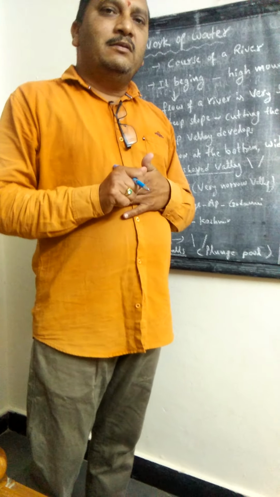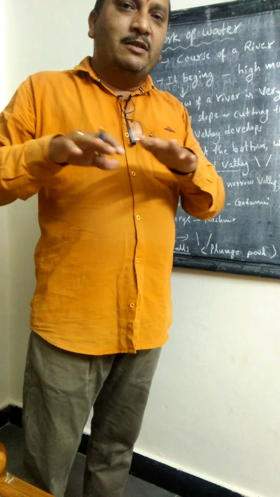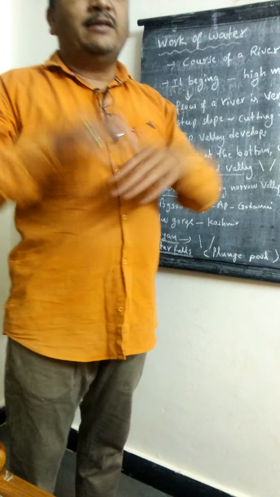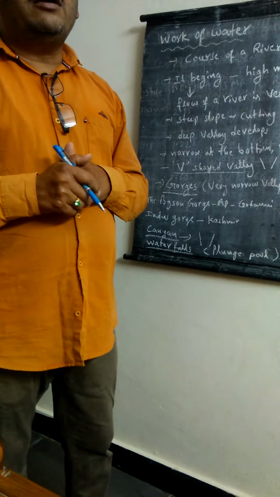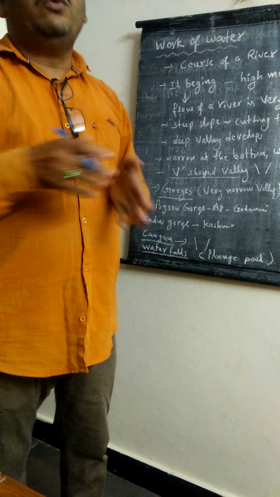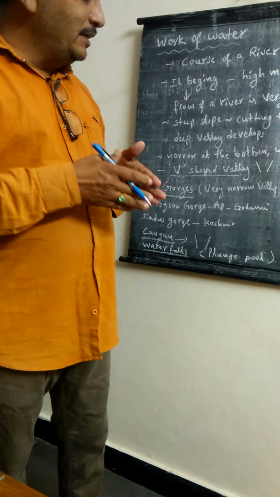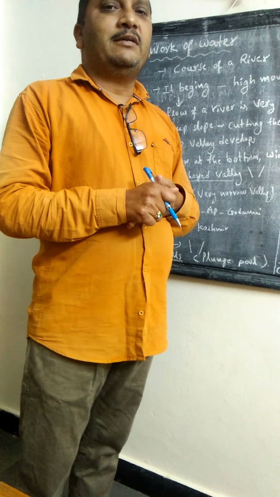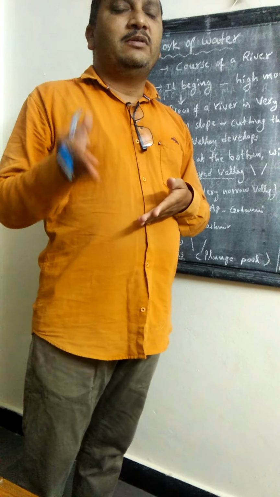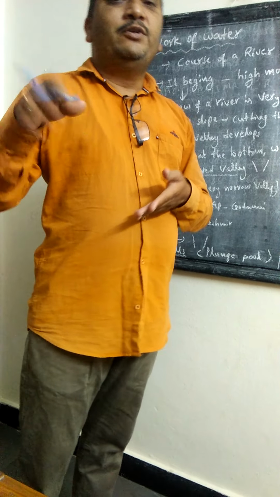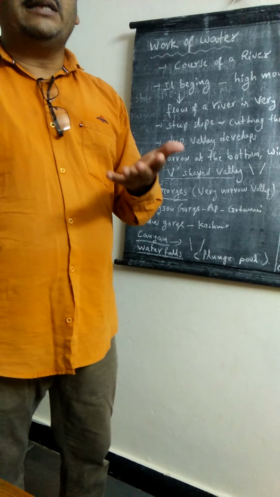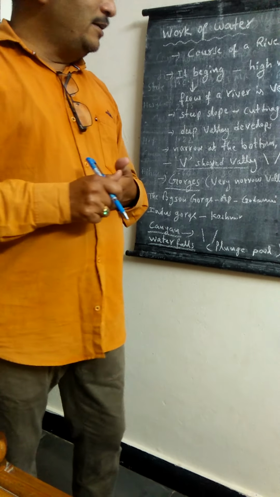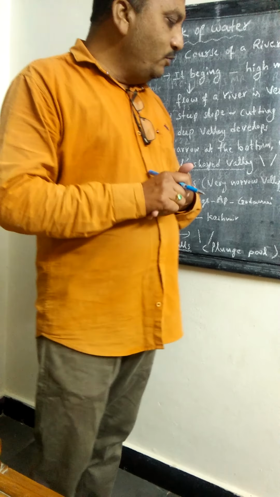When these banks get higher and higher, the river may not flow in that route, so it can change its route. In plain areas, the river always changes its course. It always searches for a new path, because its banks or its bed may be high.